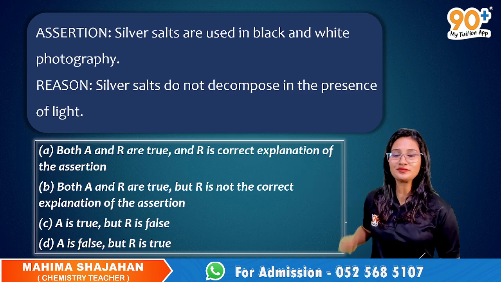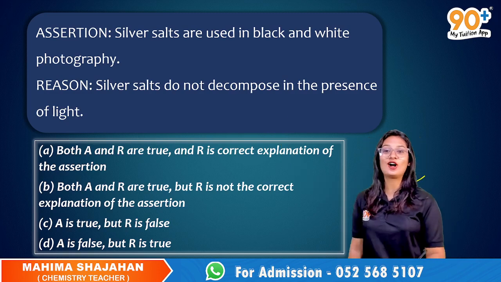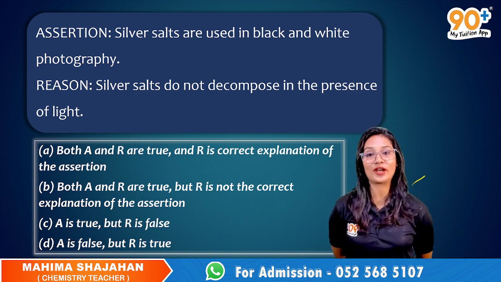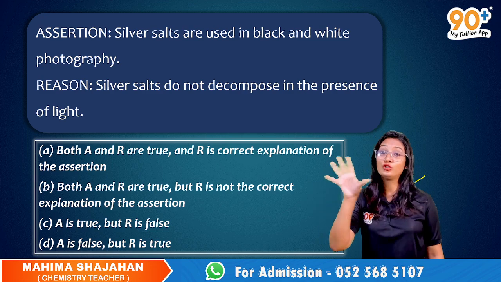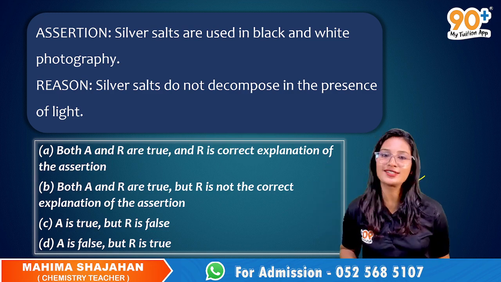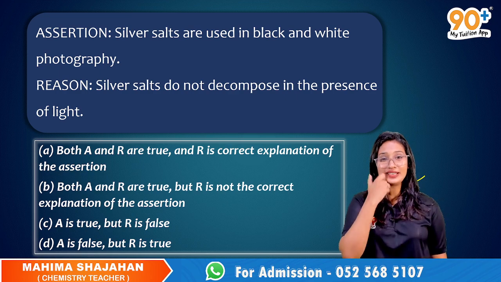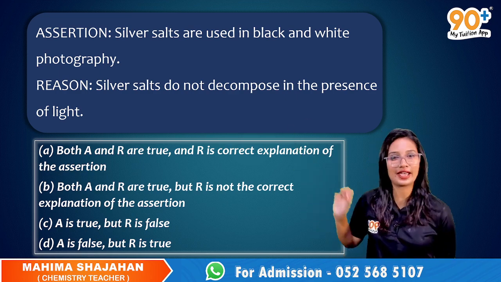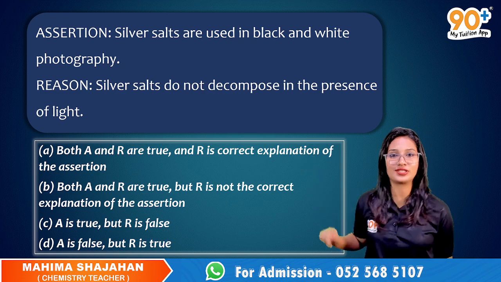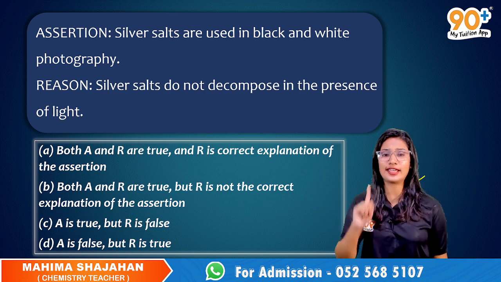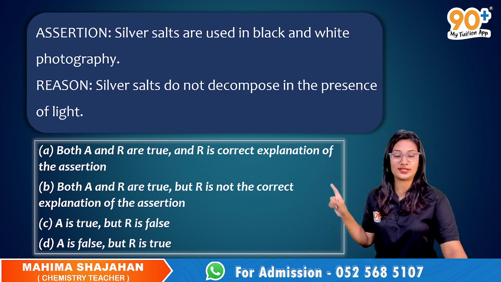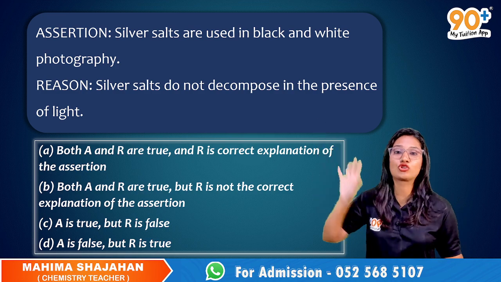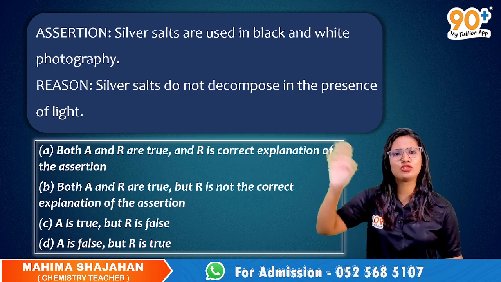There you go. Assertion: Silver salts are used in black and white photography. Now read the reason: Silver salts do not decompose in the presence of light. Now, there is a trick to tackle these kinds of questions, I mean assertion and reason type questions. The first thing that you have to do is read the assertion carefully, then read the reason and mark whether it is true or false. Now let's do it together.